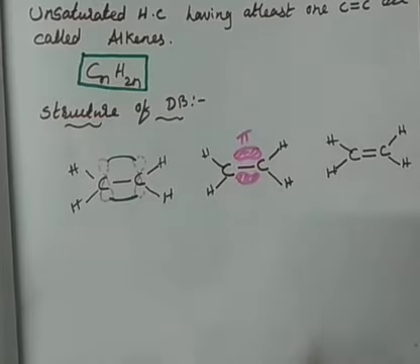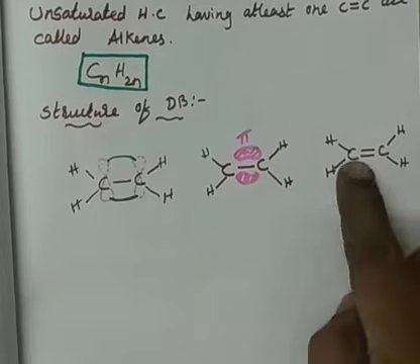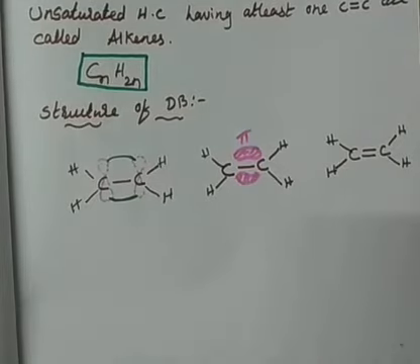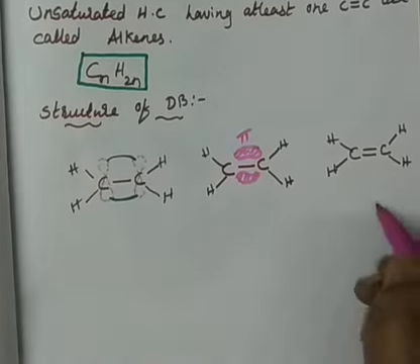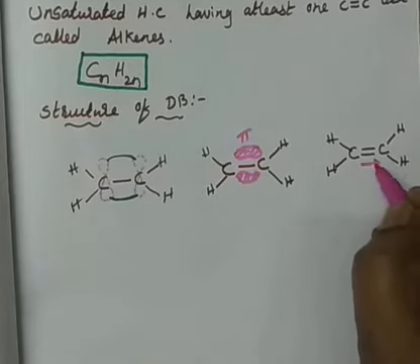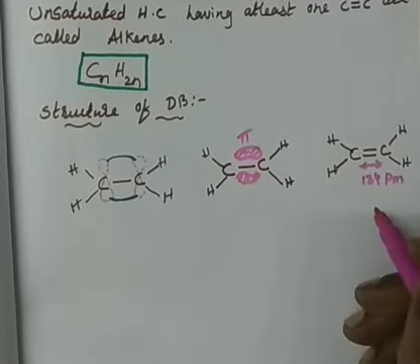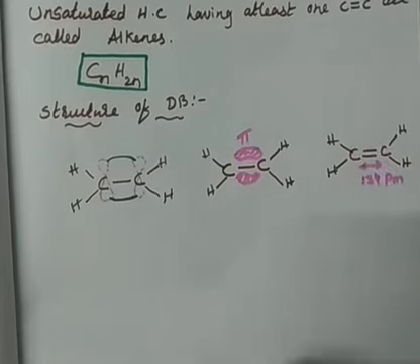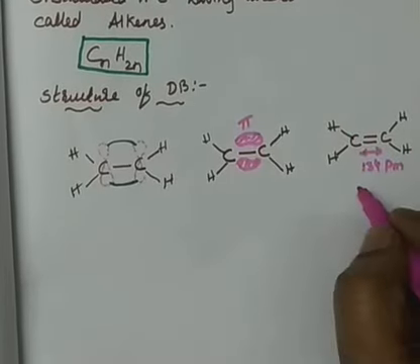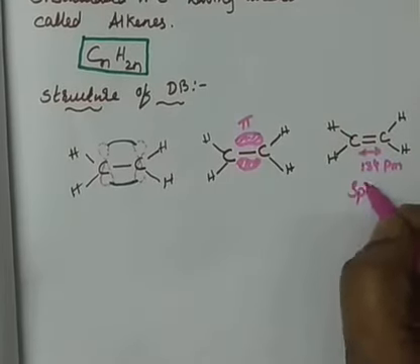And here, if we see the bond length and bond angles, we know that the double bond formed here is planar, right? And the C-C bond length will be 134 picometers, and it is sp2 hybridized.